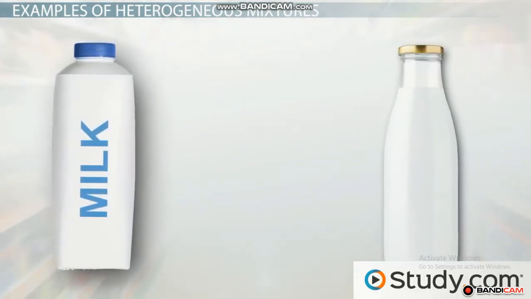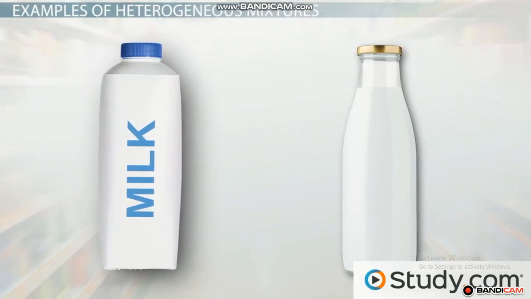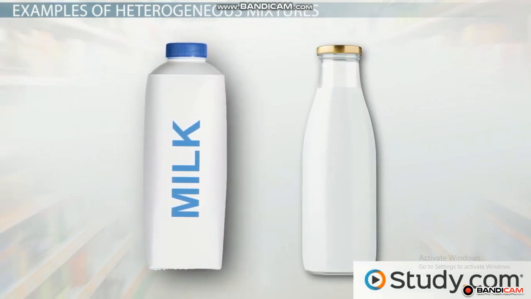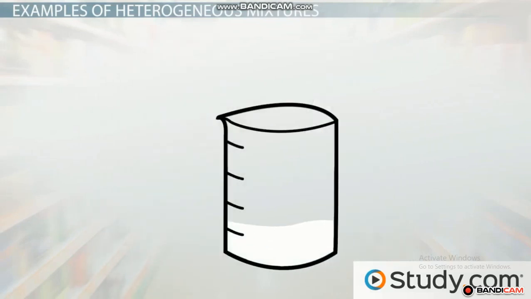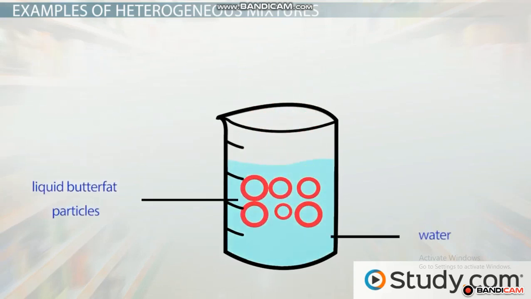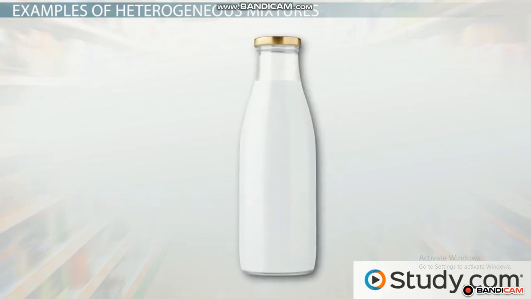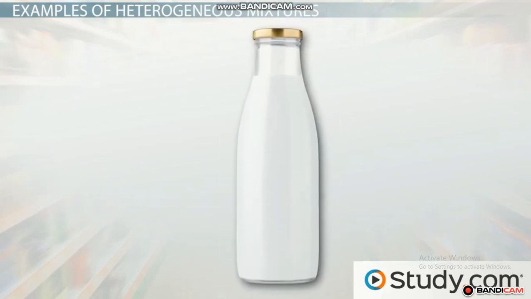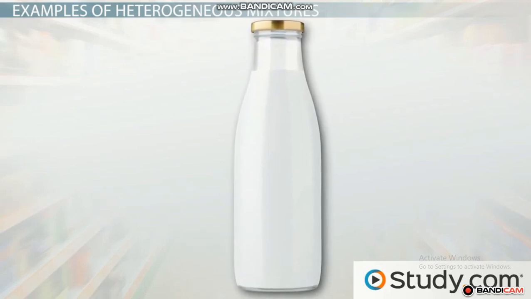An example of a colloid is homogenized milk that you may buy in the grocery store. While milk may look like one pure substance, it is actually a mixture of particles. It is composed of liquid butterfat particles dispersed in a medium of water. They will stay together unless separated by chemical means. It is important to note that filtration will not work on colloids because all of the particles are roughly the same size.